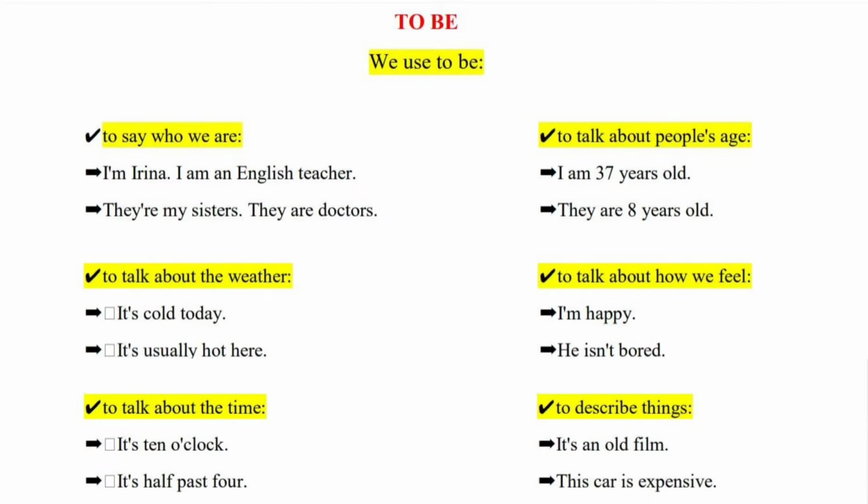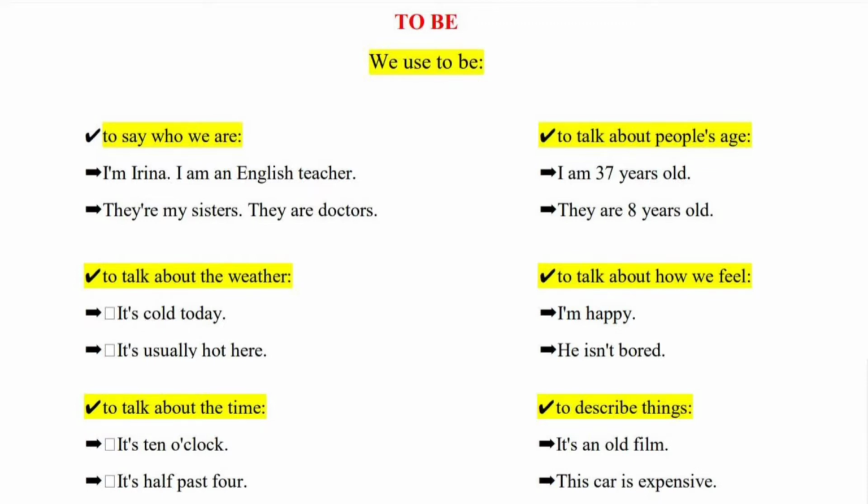Present simple tense. The verb to be. We use to be to say who we are. For example, I'm Irina. I'm an English teacher. They are my sisters. They are doctors.